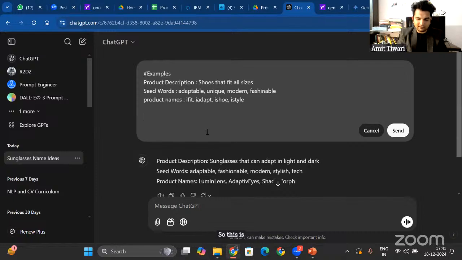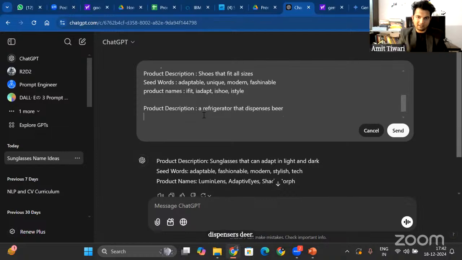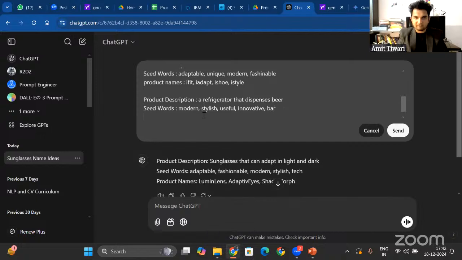So this is one example. One more example is, let's say, product description: a refrigerator that dispenses beer. And seed words are modern, stylish, useful, innovative, bar.